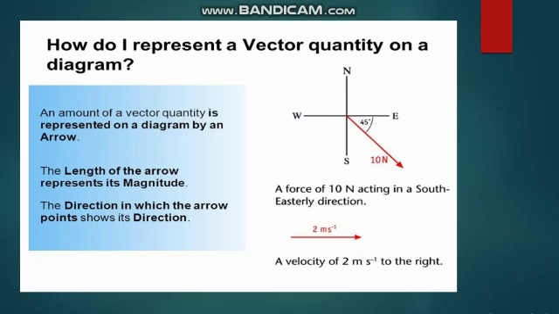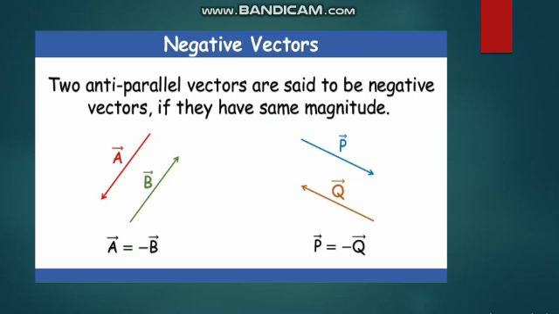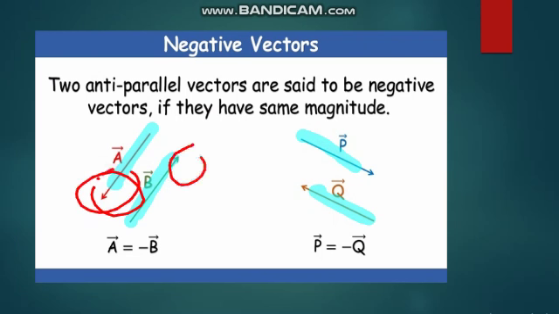So, students, negative vector. Two anti-parallel vectors are said to be negative vectors if they have the same magnitude. Students, see this? It has the same magnitude, and this is also the same magnitude, but it is in the opposite direction. This is known as a negative vector. Means if we have two vectors of the same magnitude, but one of them has opposite direction to the first one, it will be the negative of the first vector. Okay, students?